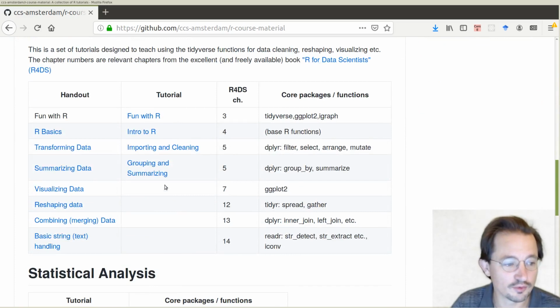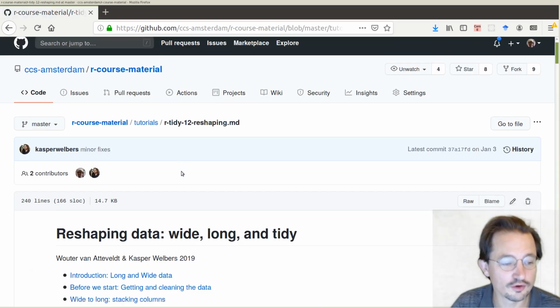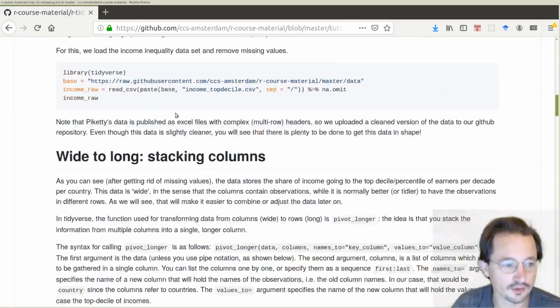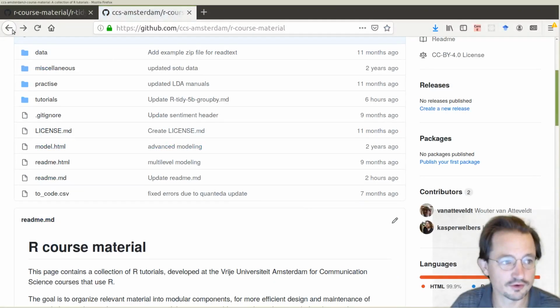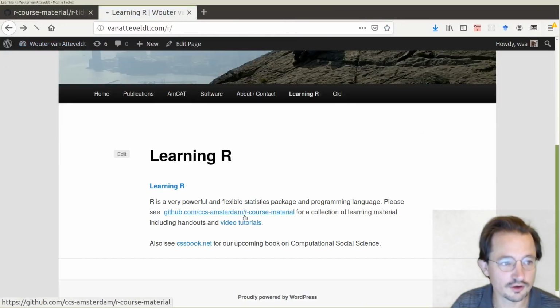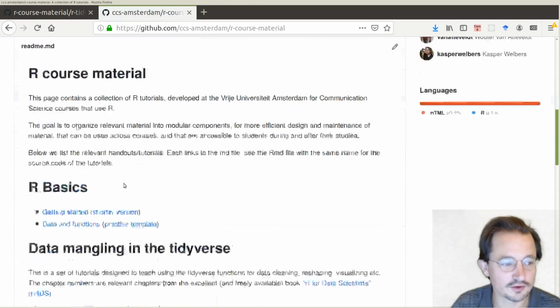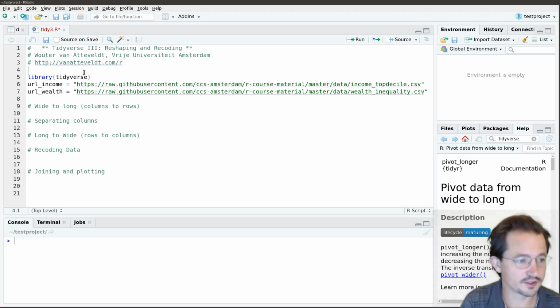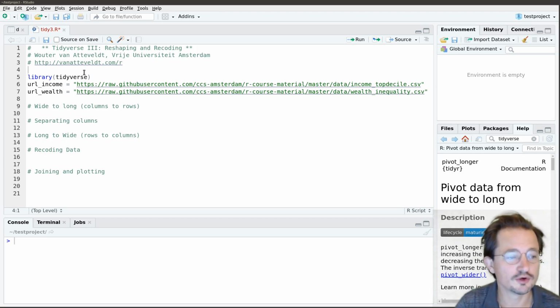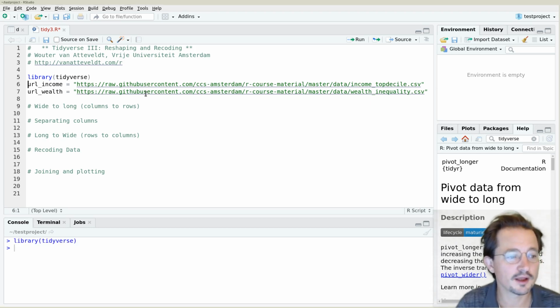And today we will be working with the handout called Reshaping Data. So if you go there, you can follow along and follow all the code that I'm running with some extra explanations. So just go to vanattenveld.com/r, follow the link to the GitHub, and then you can find the handouts under Reshaping Data.